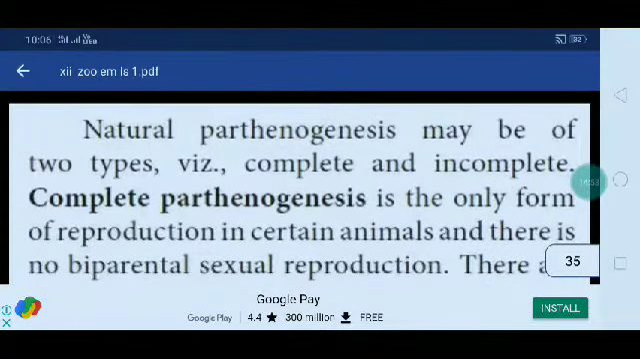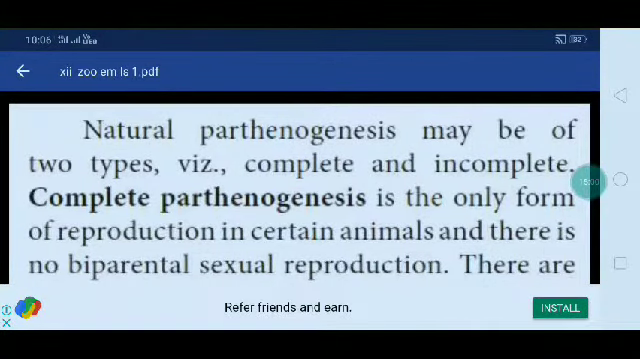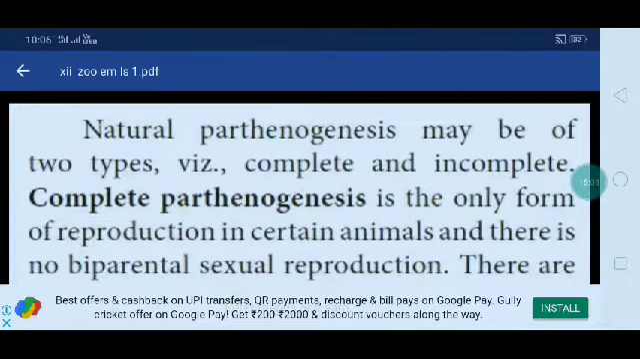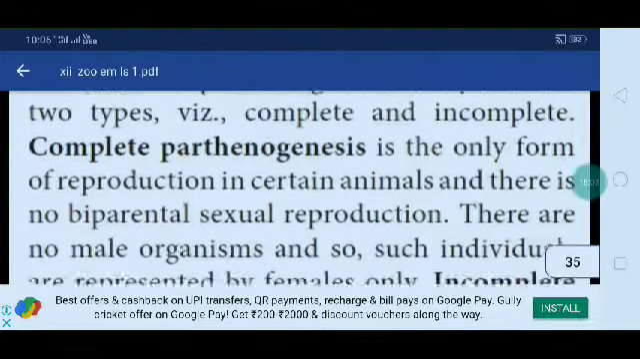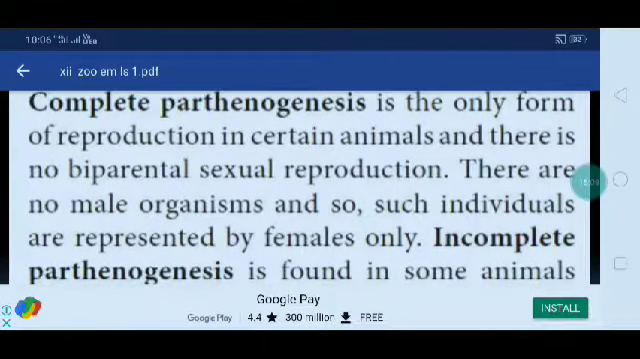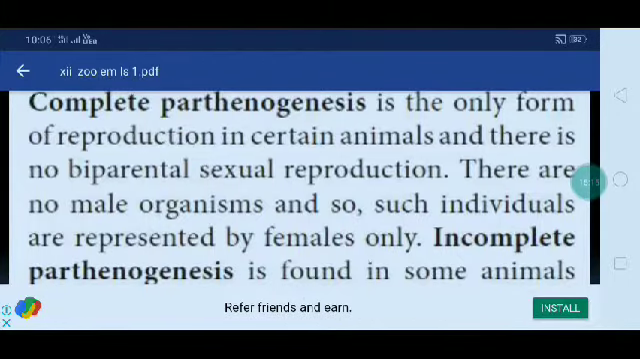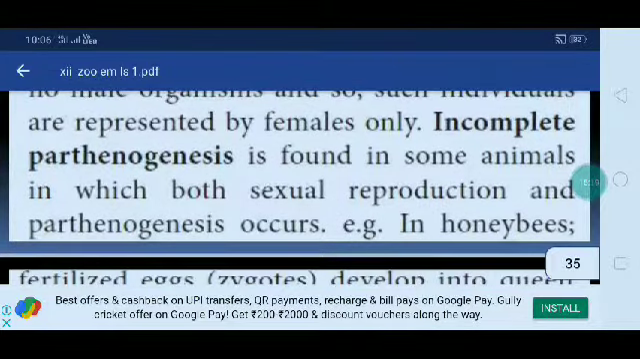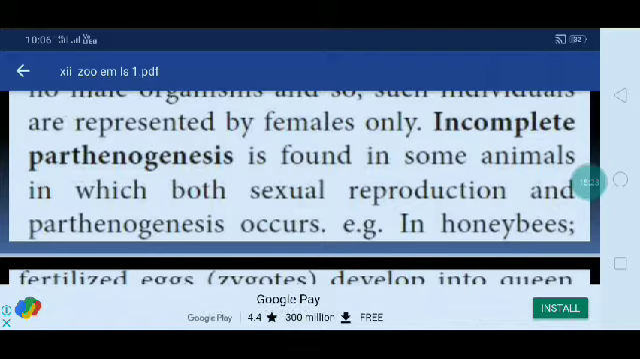Natural parthenogenesis may be of two types, complete and incomplete. Complete parthenogenesis is the only form of reproduction in certain animals and there is no biparental sexual reproduction. There are no male organisms and so such individuals are represented by females only. Incomplete parthenogenesis is found in some animals in which both sexual reproduction and parthenogenesis occur.